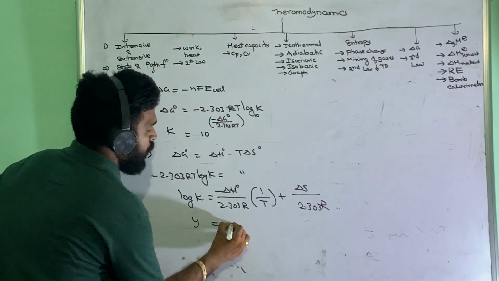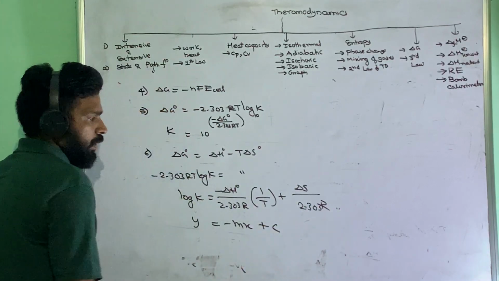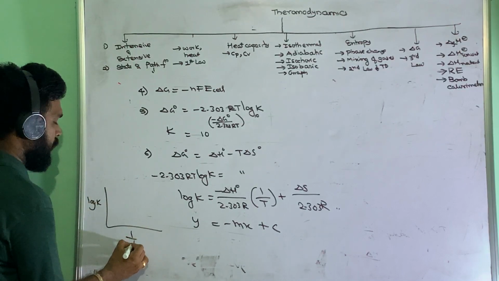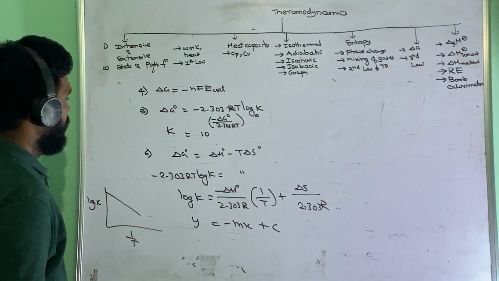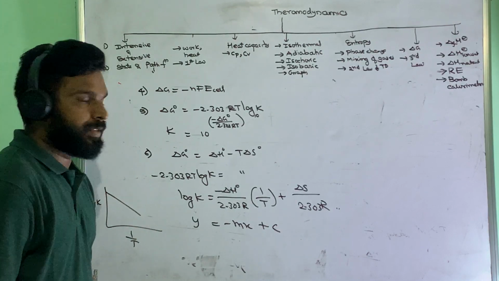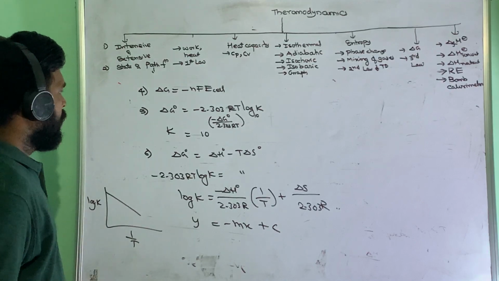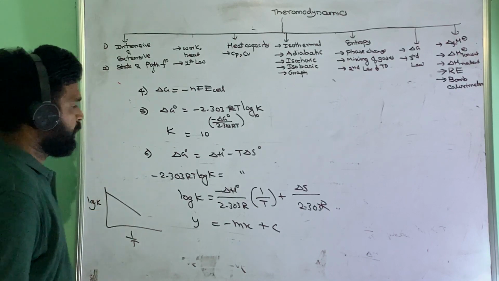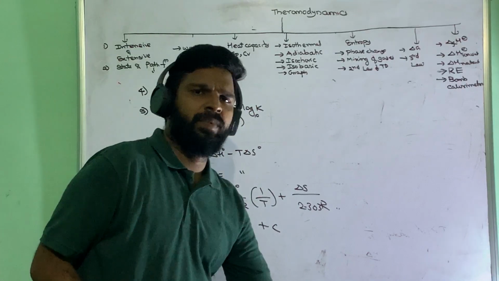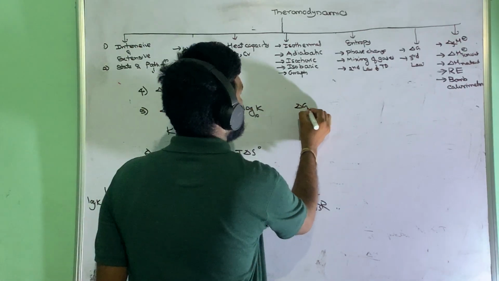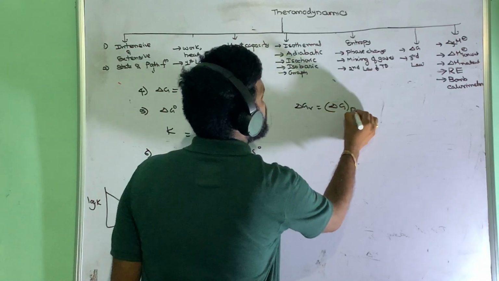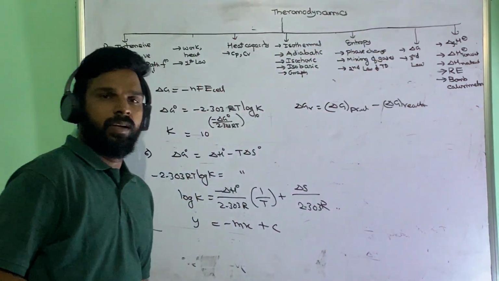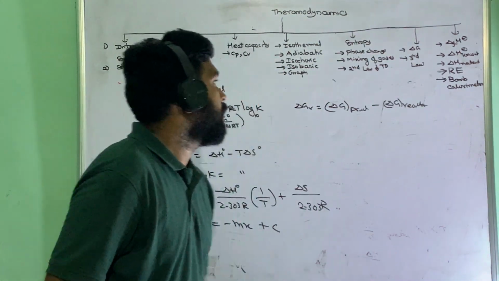So this is like y is equal to minus mx plus c. So the graph will be log K versus 1 by T like this. Another expression you are getting for delta G. And those are the delta G related points we have seen now. And for any chemical reaction going on, delta G for the reaction is equal to delta G for the products minus delta G for the reactants. That is another one you can get.